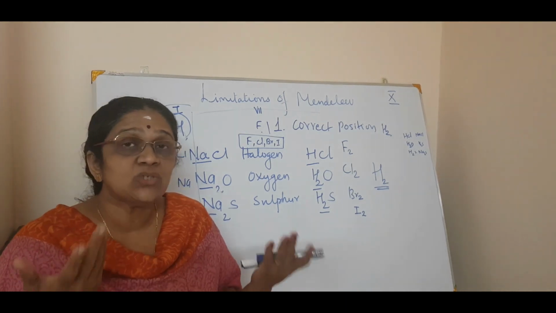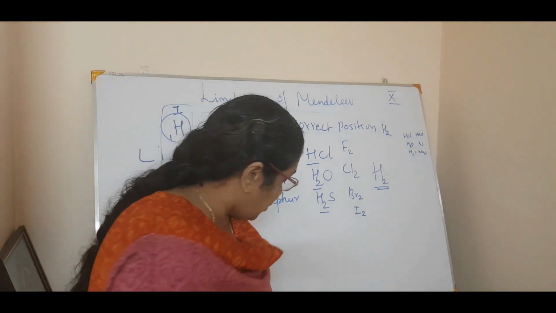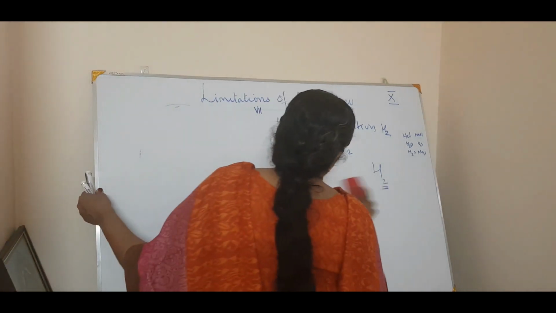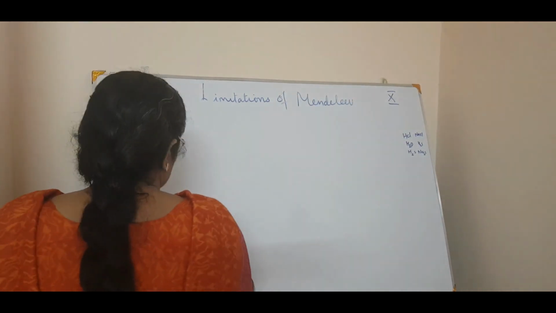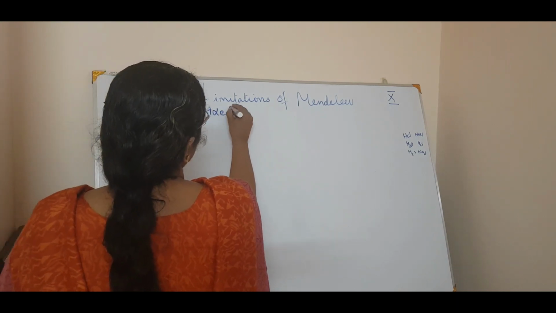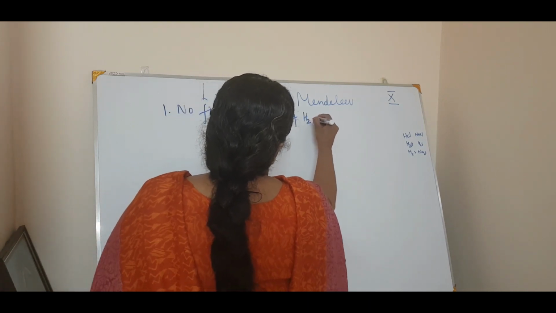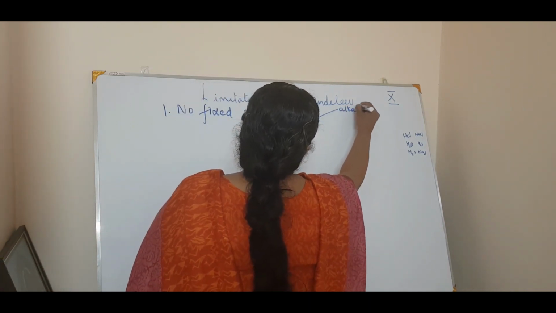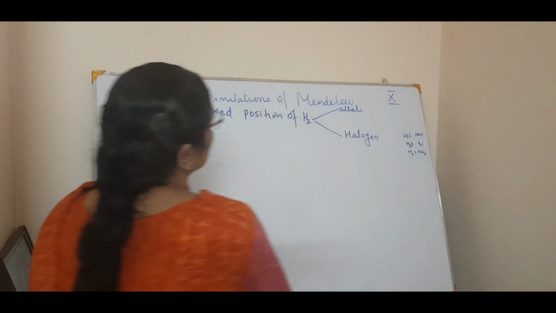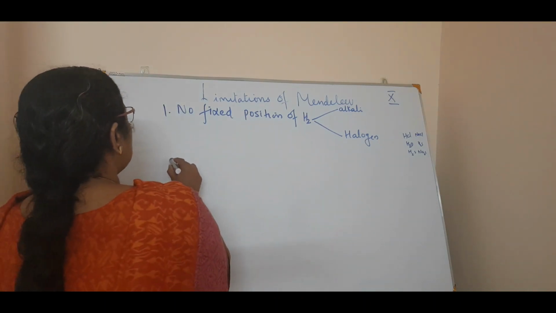So, the question is there is no fixed position for hydrogen. That was the first limitation. So, what was the first limitation? There is no fixed position, isn't it? That is a valid point. No fixed position for hydrogen, isn't it? That is, hydrogen can be put in alkali metal groups or it can be put in halogen group, isn't it? So, these two are the first limitation. Correct? Now, second limitation